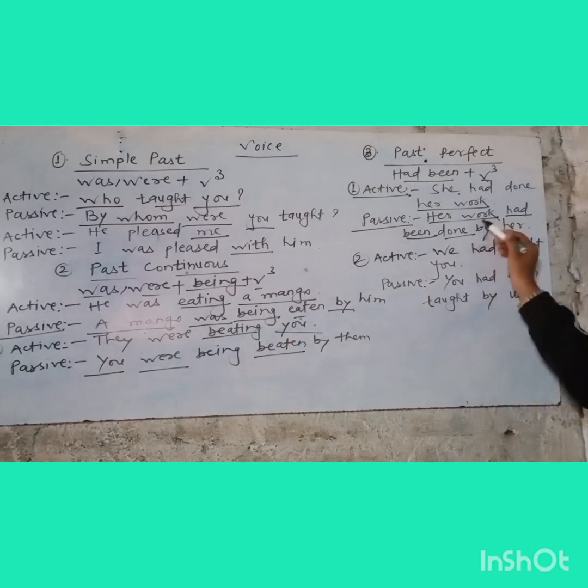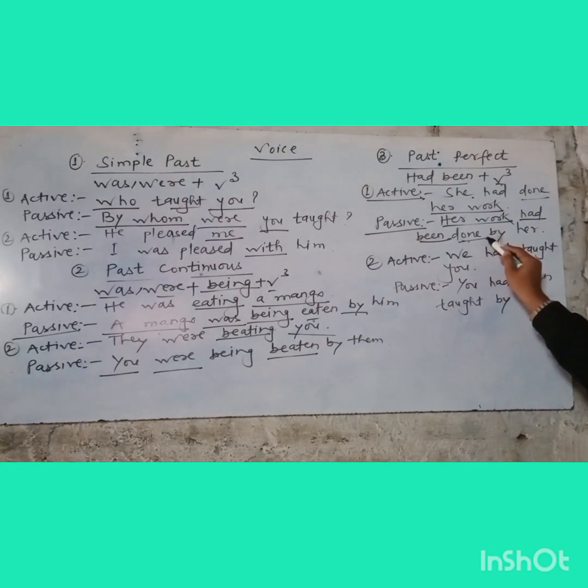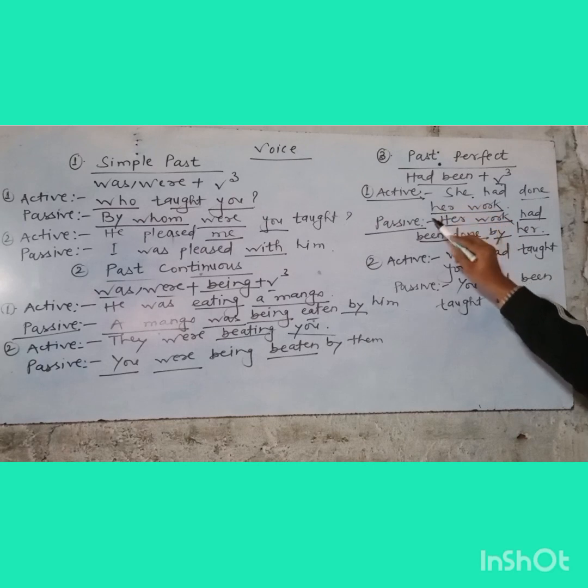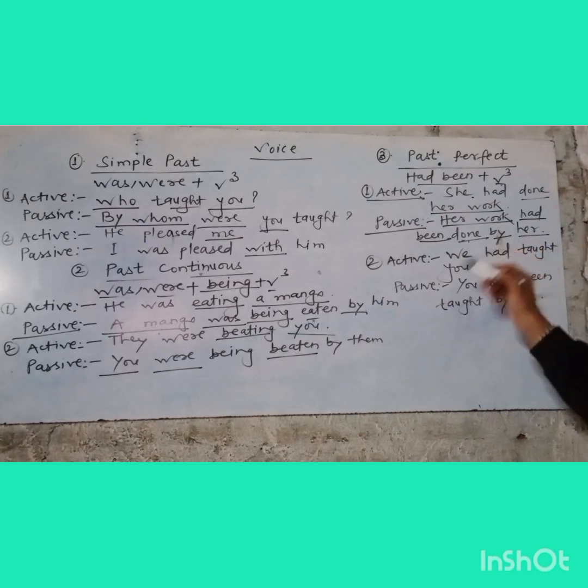v3. So already we have v3 here, so it will not be changed. It will be the same. Then we have to write by. Then she will be changed into her. So the active is she had done her work. It will be changed to her work had been done by her in passive.